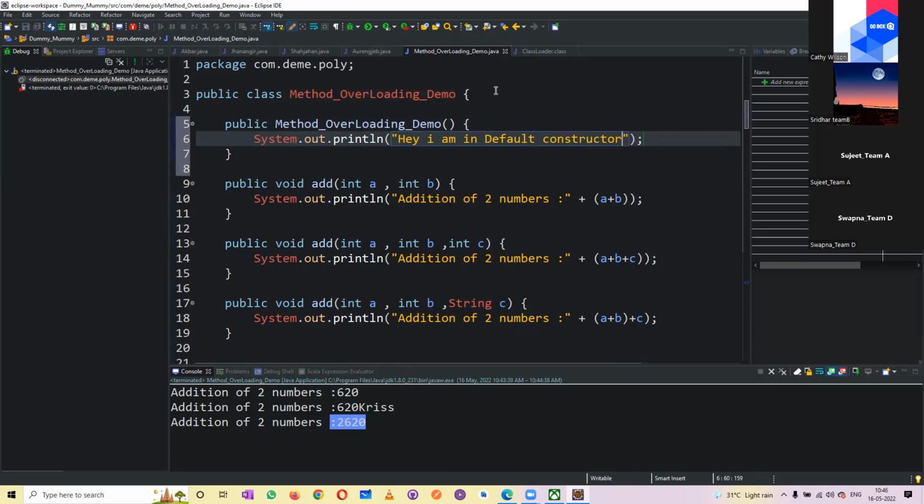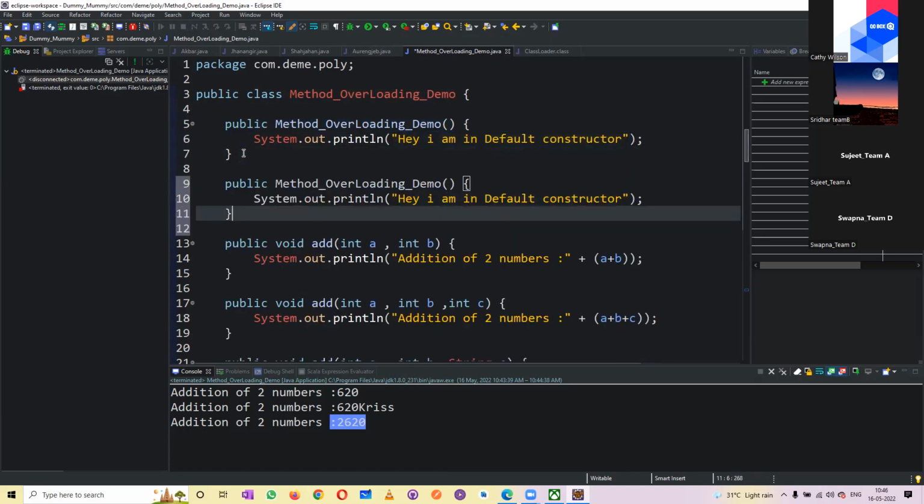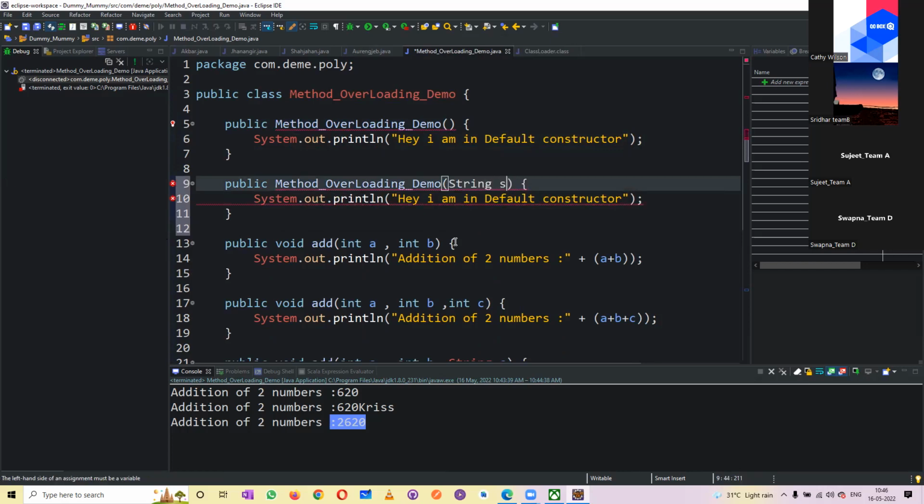Okay. Now, can I create the same constructor again? It will not allow you, because even constructors shouldn't have the same name. Now, what do I need to do? So here I can pass a parameter. What parameter do I want to pass? I wanted to pass some string, str name.